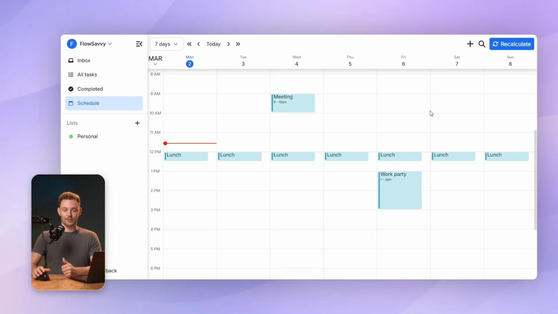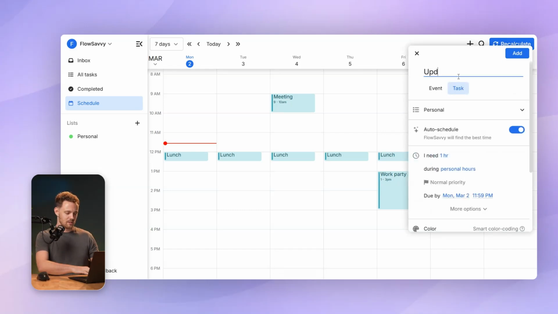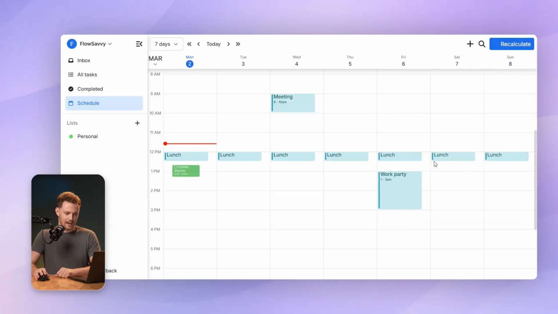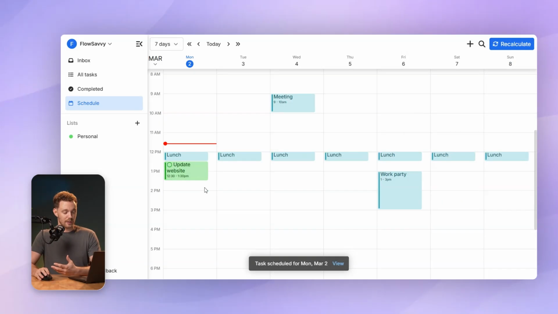Okay, let's add our first auto-scheduled task. The first one I'm going to do is I have to update my website. Let's just use most of the defaults for this first one. I'm going to leave auto schedule turned on because I want FlowSavvy to find the best time for me. And yeah, I need an hour during my personal hours, normal priority, due by tomorrow. So I'll click add and cool. It put it after lunch today because I have nothing in my schedule right now.